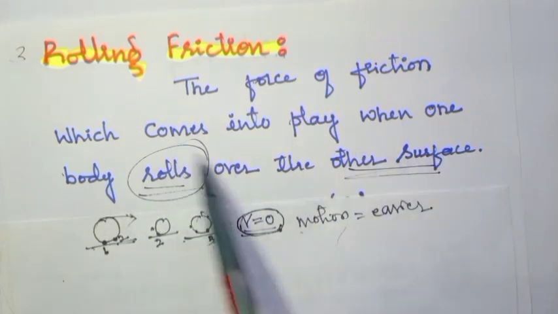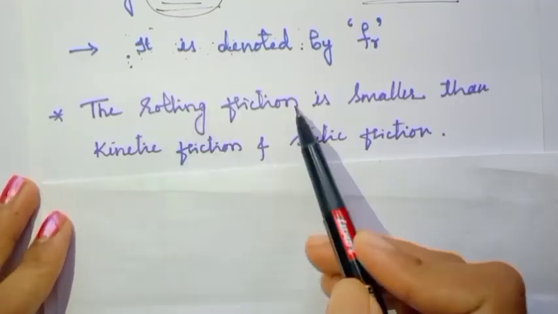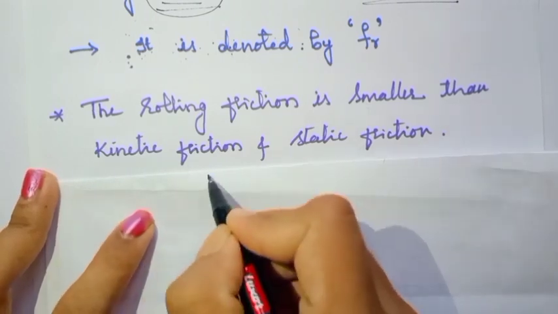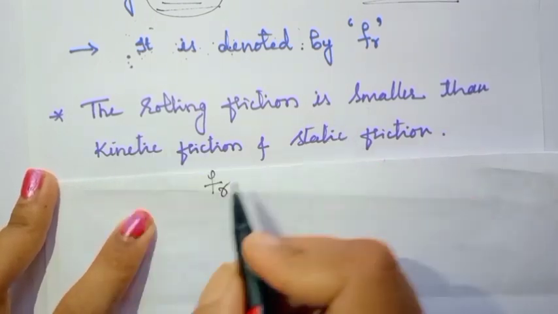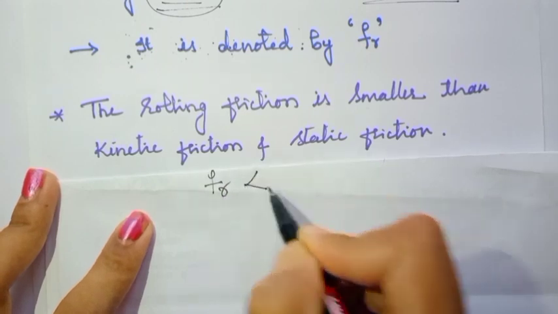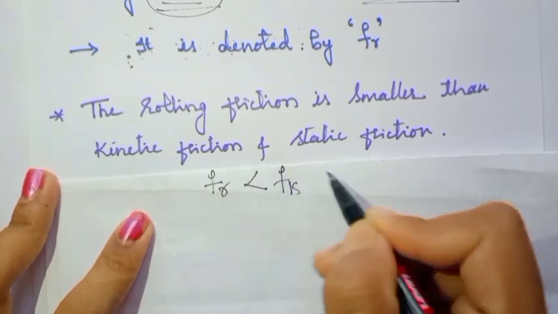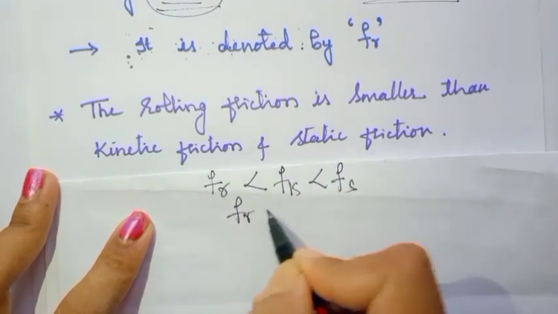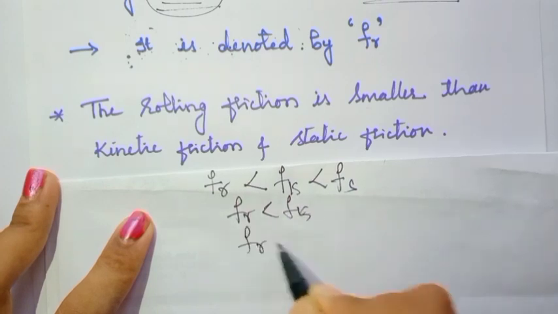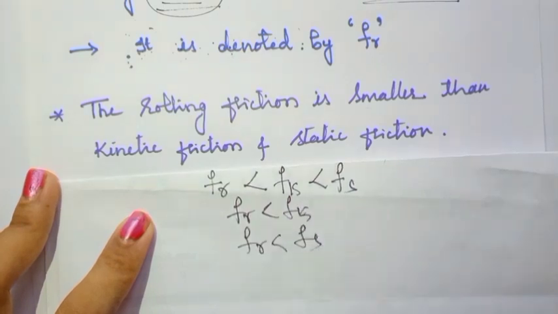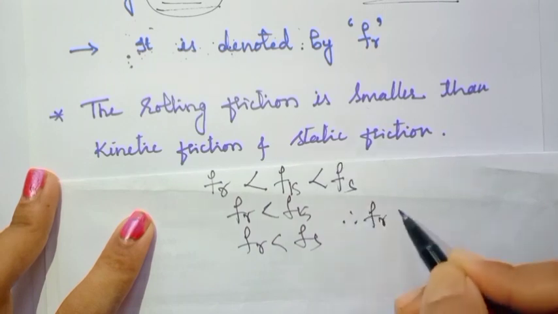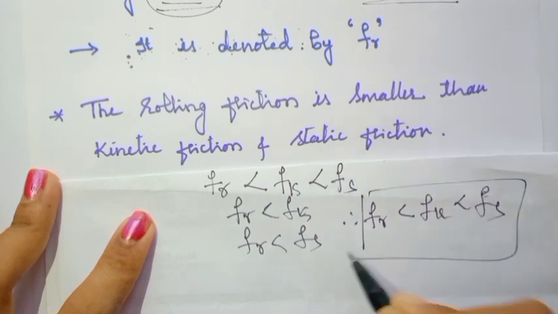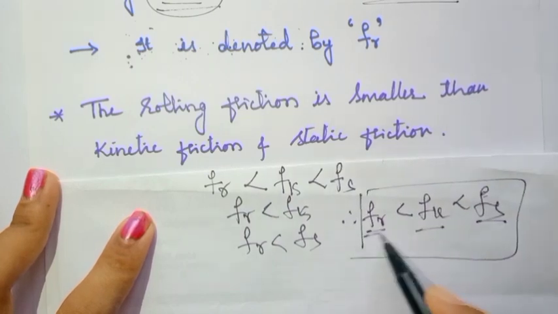So in this case of rolling friction, what happens is that the rolling friction is smaller than kinetic friction and static friction. So what can we write? We can write Fr, rolling friction is denoted by the symbol Fr, is less than Fk, the kinetic friction, which is less than static friction. Therefore, rolling friction is less than kinetic friction and less than static friction. So compared to kinetic friction and static friction, rolling friction is very small.